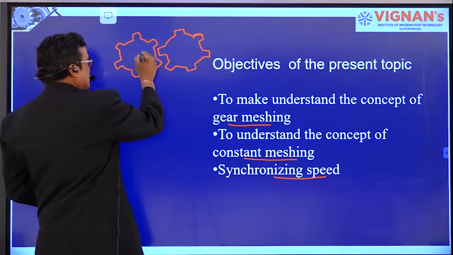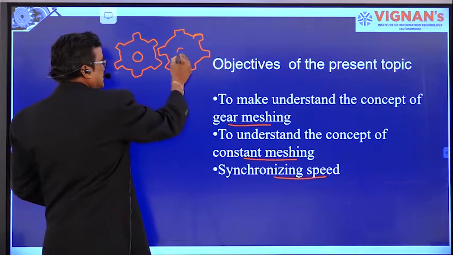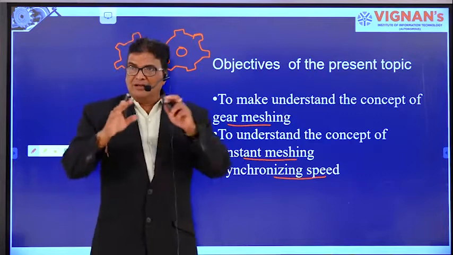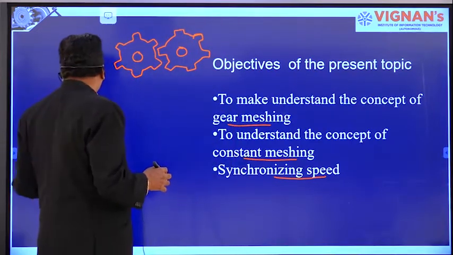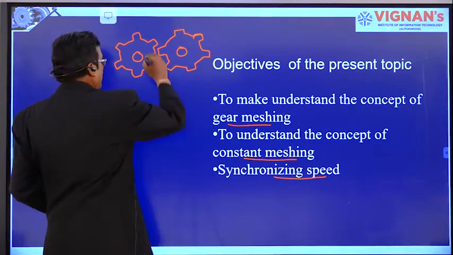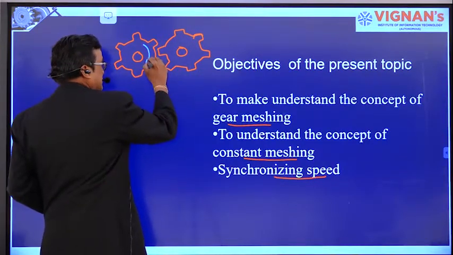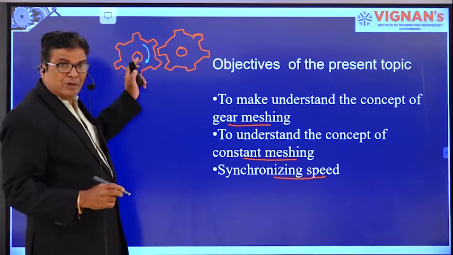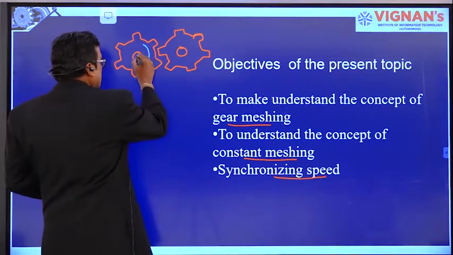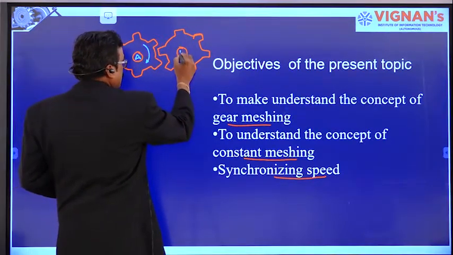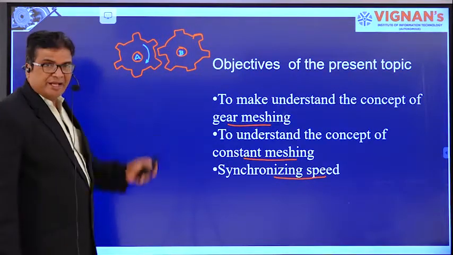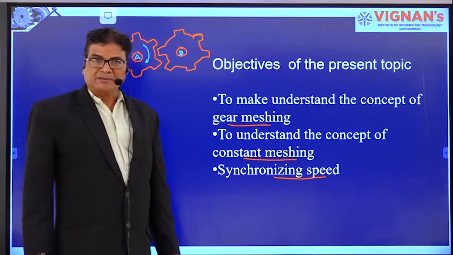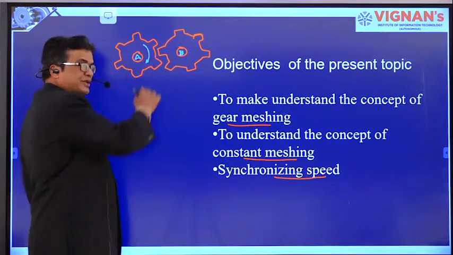Here, two gear wheels are in contact with each other, and one gear wheel, say A, is given the power rotation in the clockwise direction.